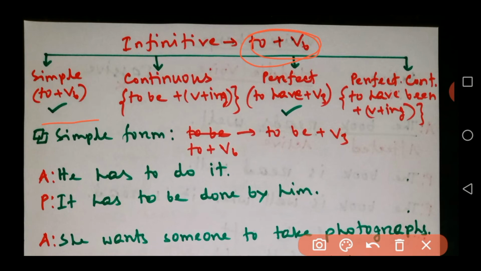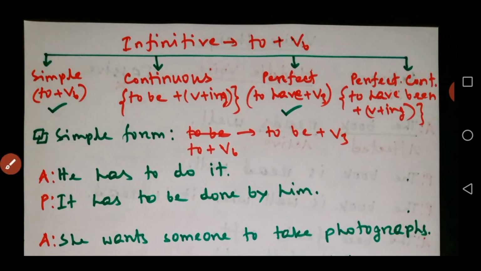Continuous form, to be plus verb ing. And perfect form, which is to have plus V3. And perfect continuous form, which is to have been plus verb ing. Okay, there are 4 forms, but we can only change the voice of 2 forms. Okay, simple form and perfect form.